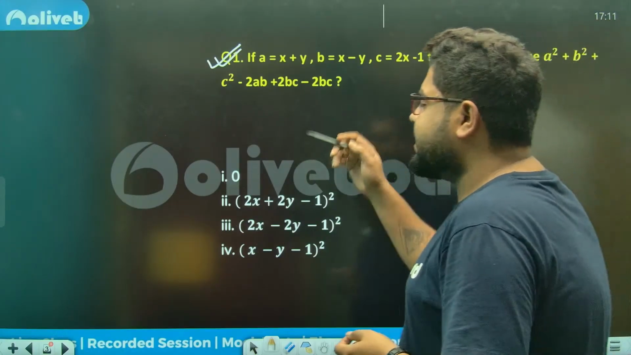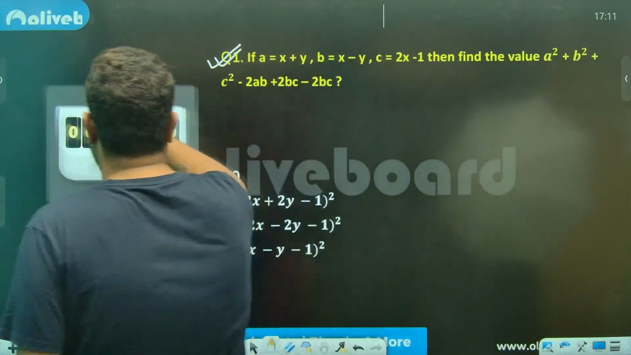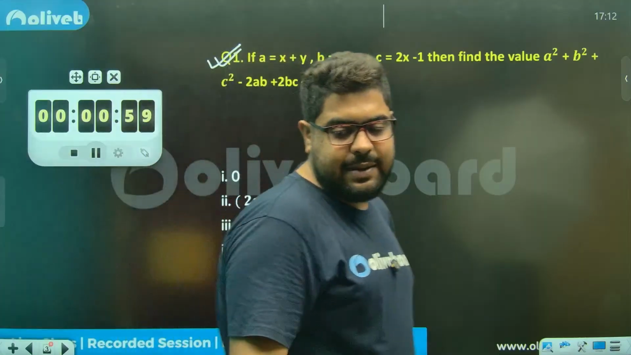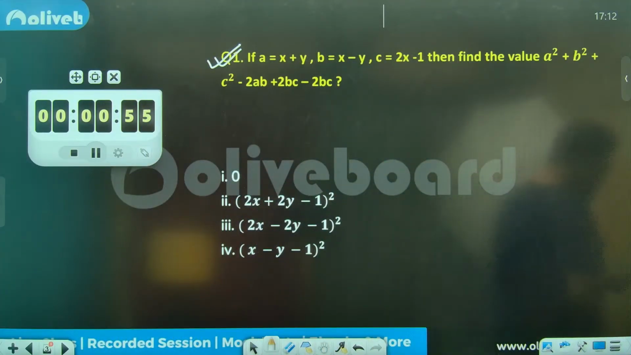So the first question is right in front of you guys. I will give you a minute's time. Solve and tell me the answer to this. Again, these classes are specifically for CBT2 candidates.